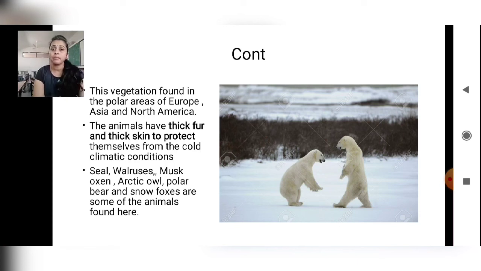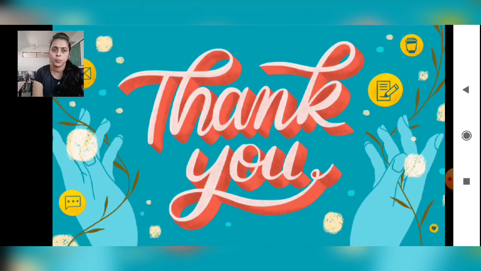The animals have thick fur and thick skin to protect themselves from the cold climatic conditions in the polar regions. Seals, walruses, musk oxen, Arctic owl, polar bear and snow foxes are some of the animals found here. You can see only one in the image.